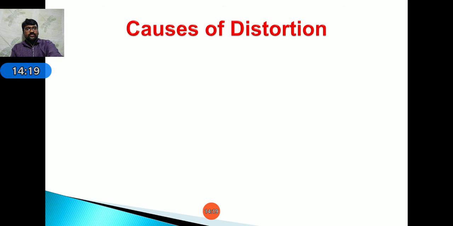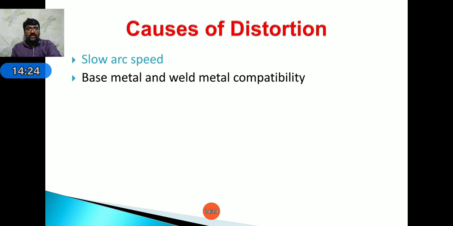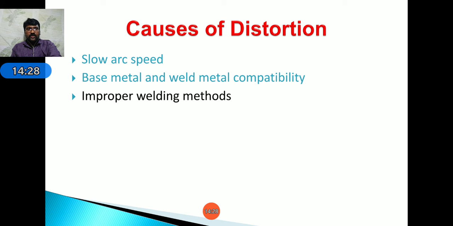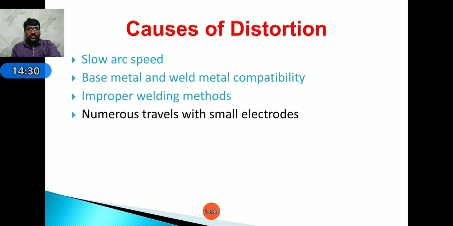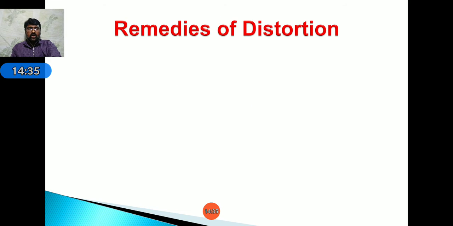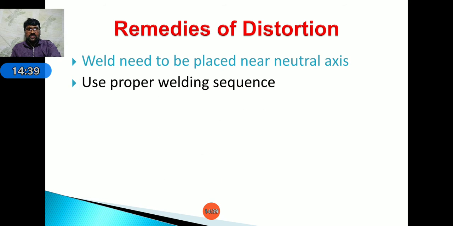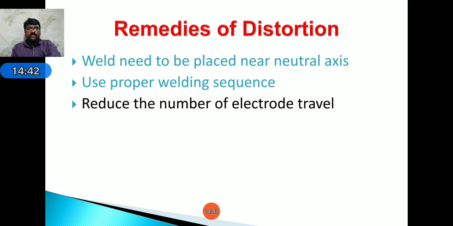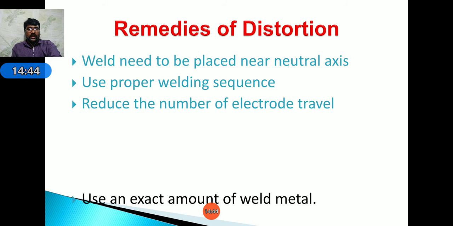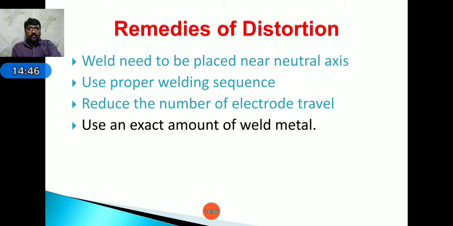Next, causes of distortion: slow arc speed, base metal and weld metal compatibility, improper welding methods, and numerous travels with small electrodes. Next, coming to remedies of distortion: the weld needs to be placed near the neutral axis, use a proper welding sequence, reduce the number of electrode travels, and use an exact amount of weld metal. These are the different remedies of distortion.